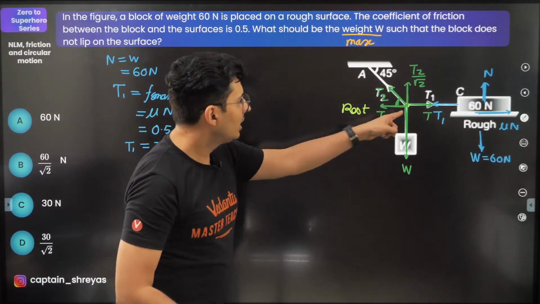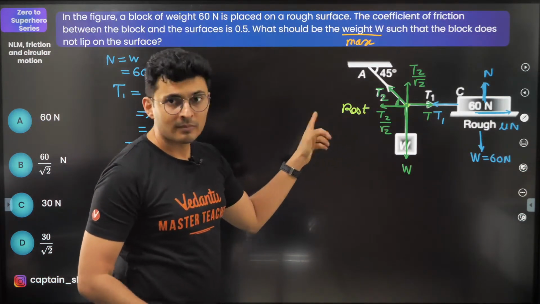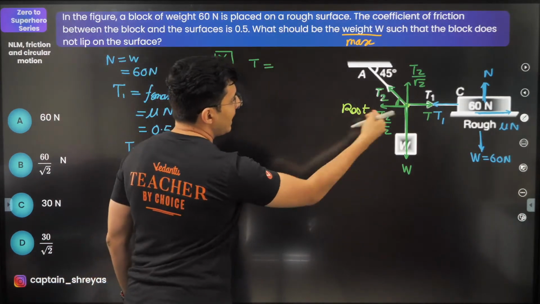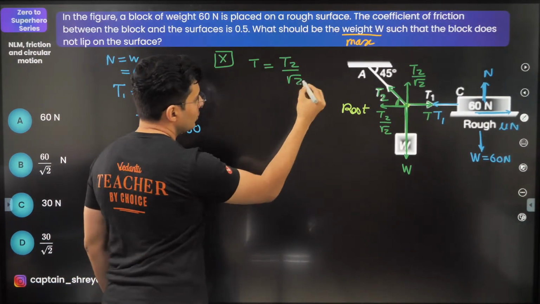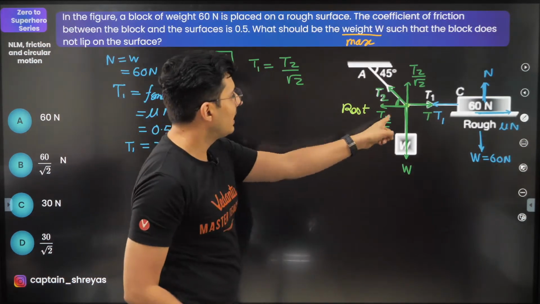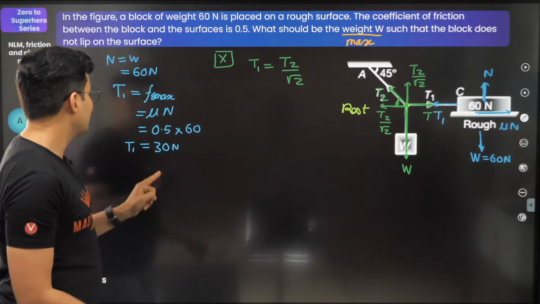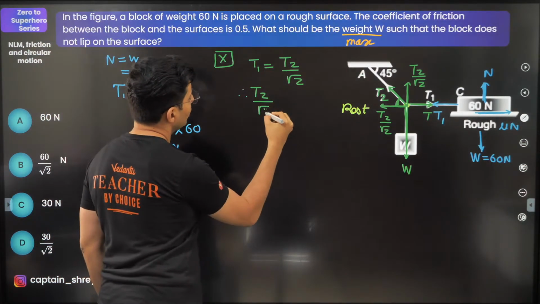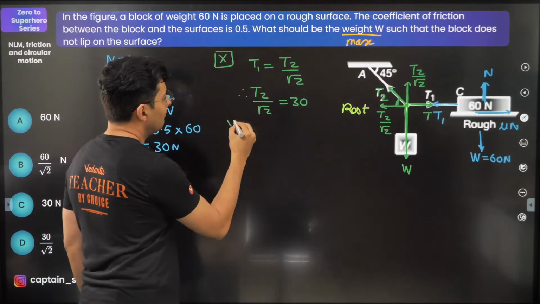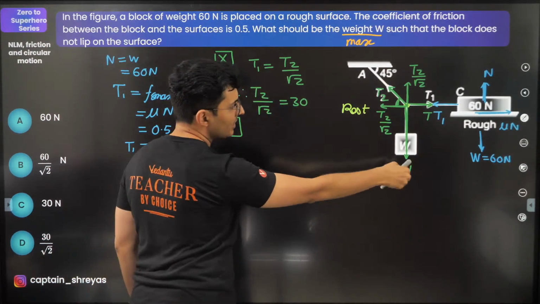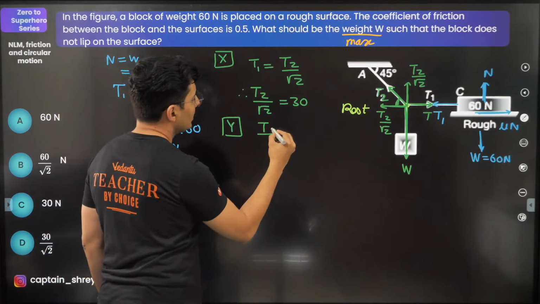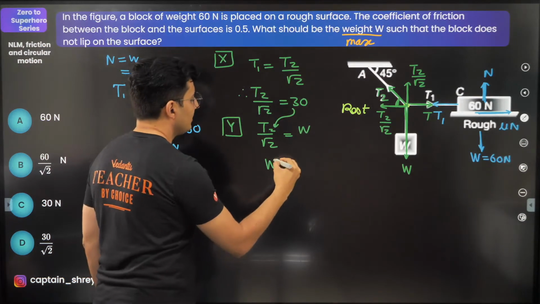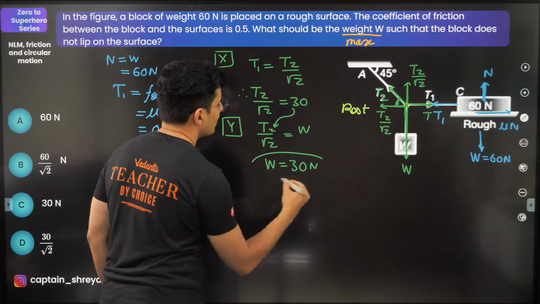All right, now you can see in the x direction, what do you see? Tension 1 is being balanced by T2 by root 2. But wait a minute, T1 is 30. So T2 by root 2 is 30. In y direction, weight is balanced by T2 by root 2. So T2 by root 2 is weight. But T2 by root 2 is also 30. Hence, W is equal to 30 Newton. That should be the answer.